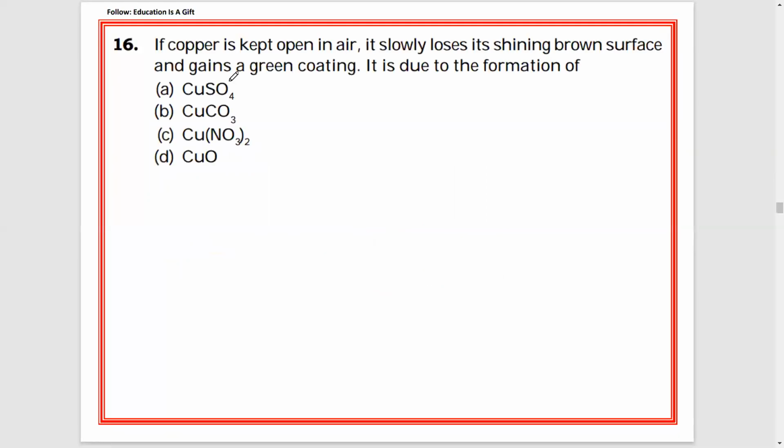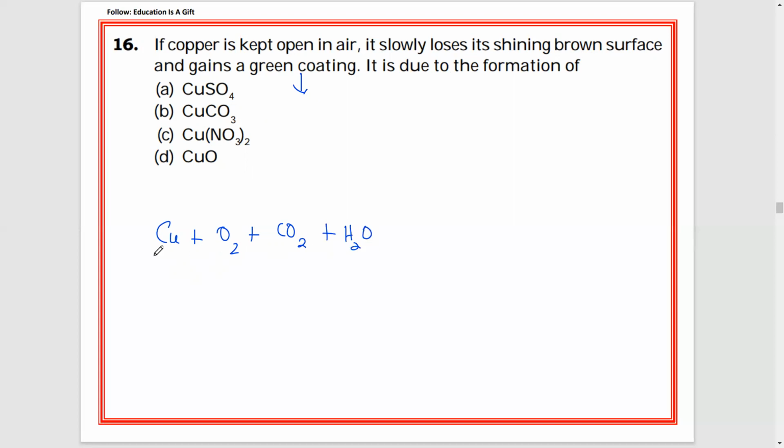Number 16, if copper is kept open in air, it slowly loses its shining brown surface and gains a green coating. So nothing but corrosion. It is due to formation of what? Copper cannot react only with oxygen. Carbon dioxide should also be present, and some amount of moisture also.